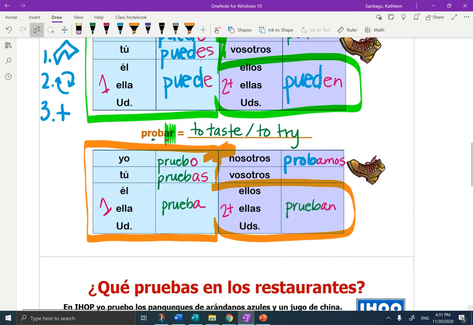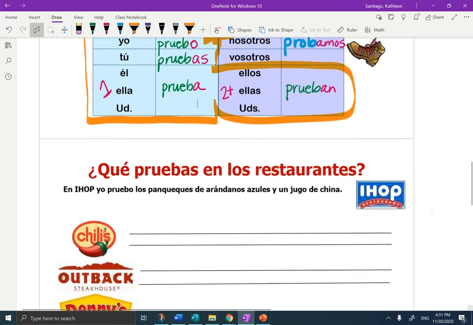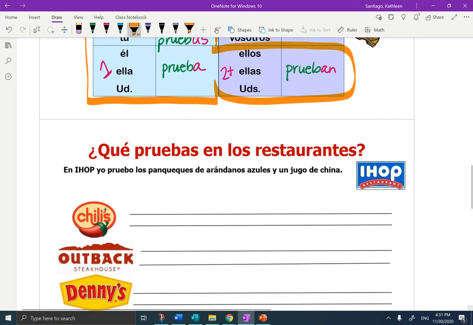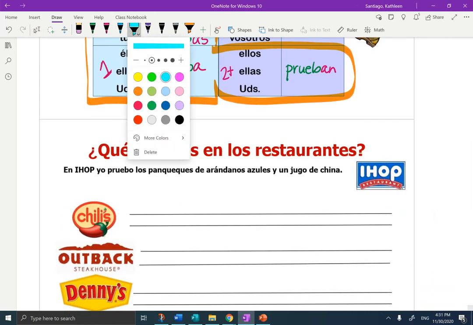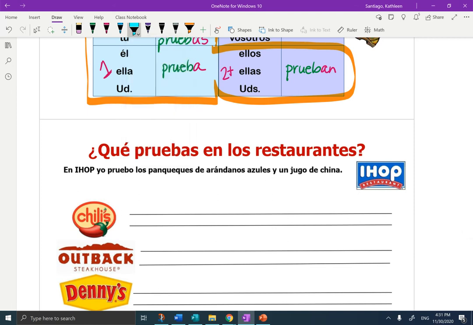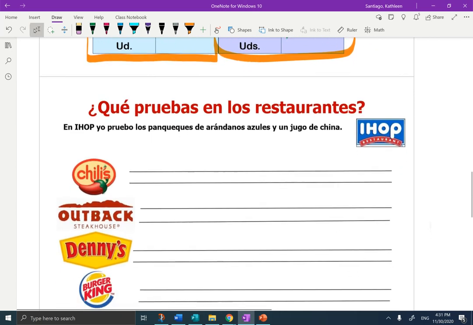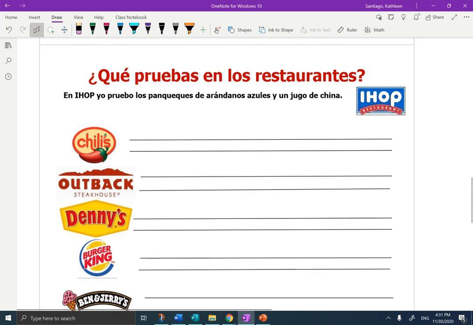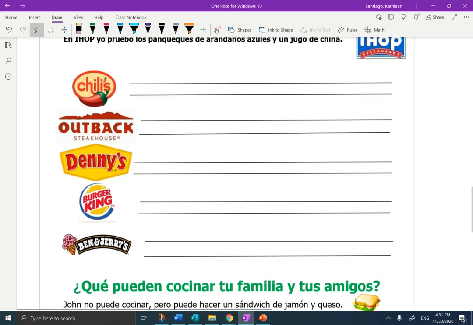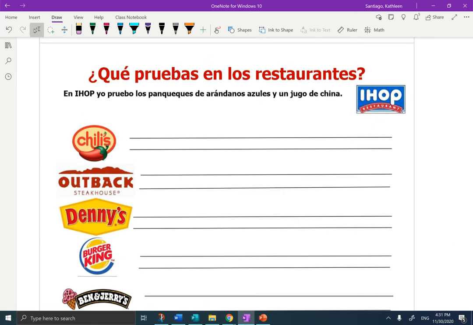All right, let's take a look now at the homework. In this, I have given you an example. ¿Qué pruebas en los restaurantes? So the first ones, you have Chili's, Outback, Denny's, Burger King, and Ben & Jerry's. So remember, probar means to taste or try, and you can keep it in the yo form and talk about yourself.